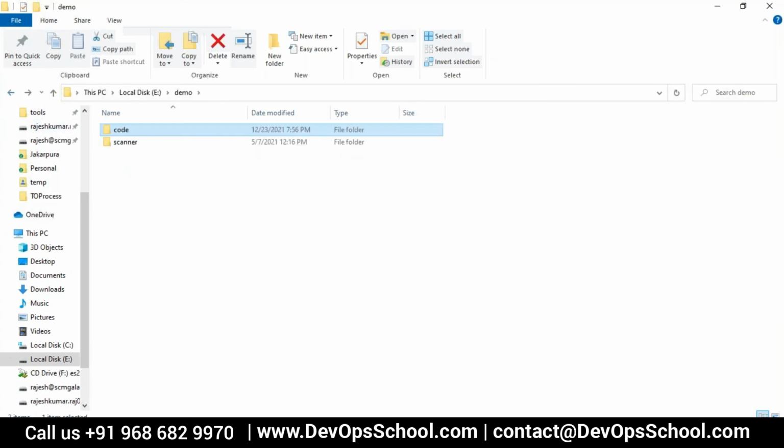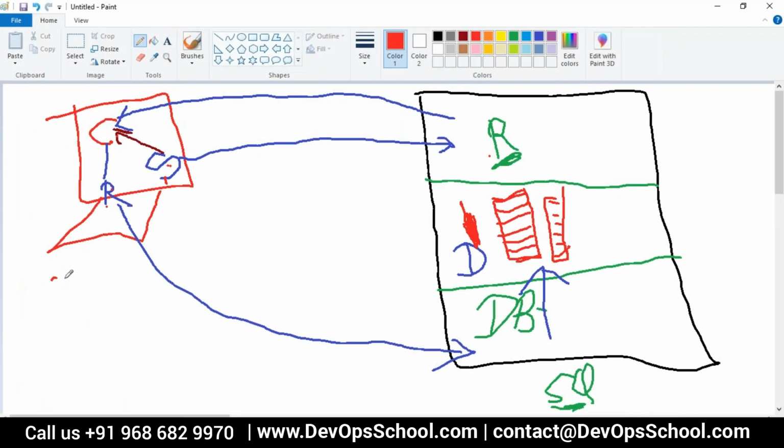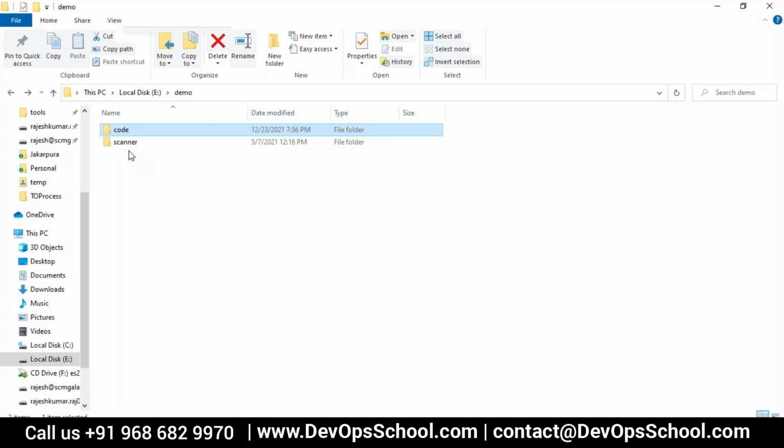Now, guys, understand that. Think simple, okay? Think always simple. This is my laptop. This is a SonarQube server. Scanner will download the rules from where? SonarQube server. So the scanner should know the address of the SonarQube server, correct? Now, if it is in the same server, that's localhost, that's okay. But if it's in a different server, so what to do?